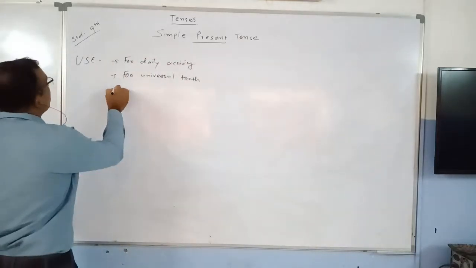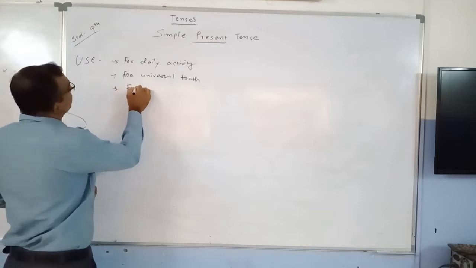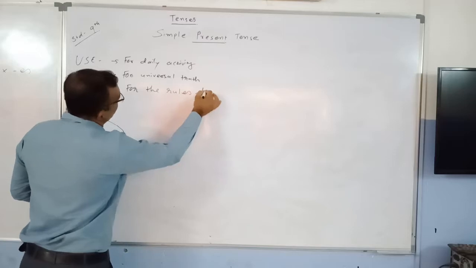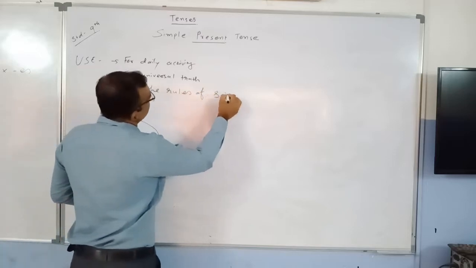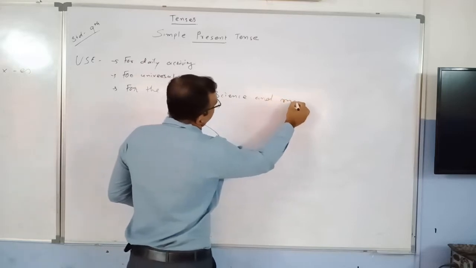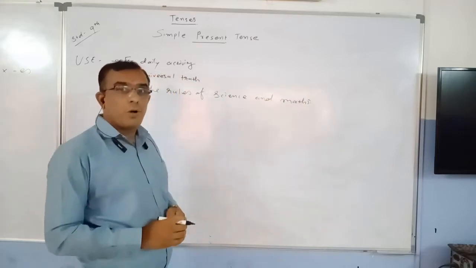Then the next use of the simple present tense is for the rules of science and maths. You can see your science book also.